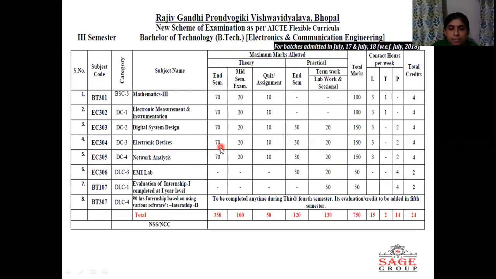For written exam, 70 marks weightage is given. For mid-sem and PUT exam, 20 marks weightage is given. And for assignment and tutorial submission, 10 marks weightage is given. In practical, 30 marks for external viva and 20 marks for attendance and lab work submission. So practical 50 marks and theory 100 marks. Total weightage is 150 marks.